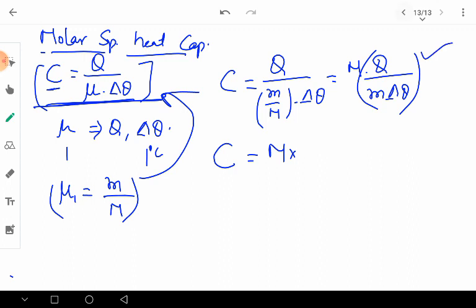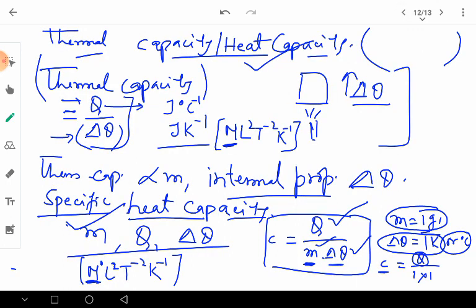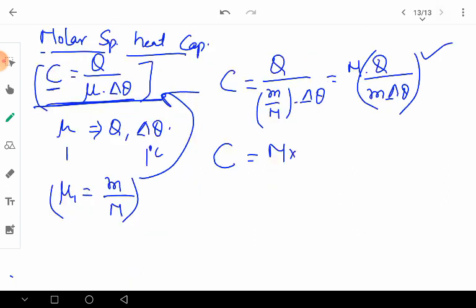It is nothing but the specific heat of the substance as in this formula. So, we simply write the small c here. So, in order to calculate the molar specific heat, we just multiply the specific heat of the substance by its molecular weight. So, that is the simple understanding of the molar specific heat of a system, or we can say a substance.